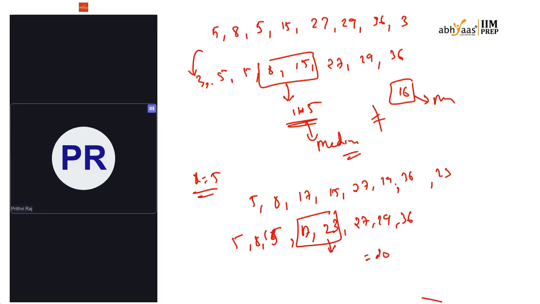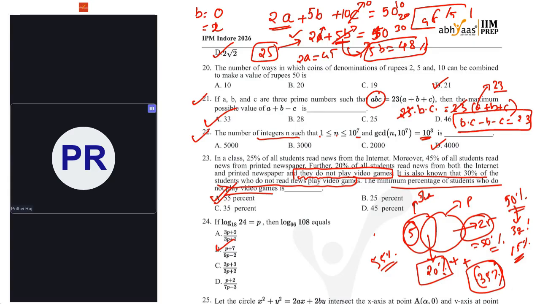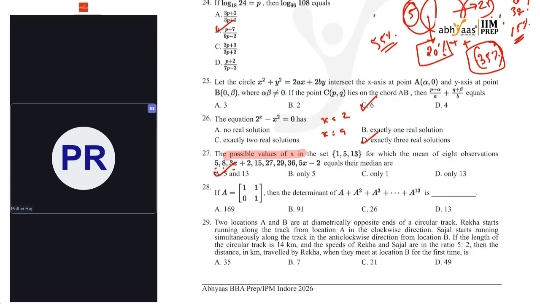The whole sum is 160, divided by 8, is 20 again. So yes, they are equal. Similarly, if you check with x = 13, the mean and median will be the same. So the answer will be 5 and 13. Answer A.